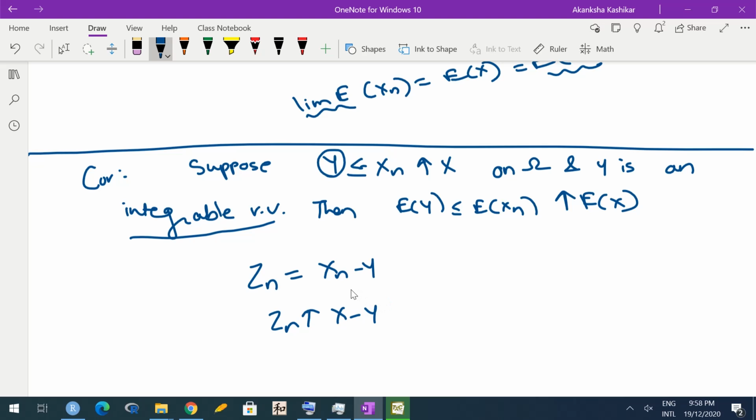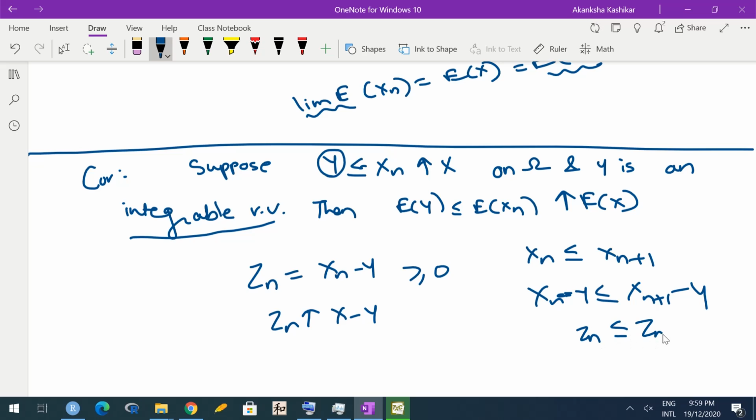Again pointwise. Pointwise convergence has all the properties of convergence of sequence of real numbers, because for every Omega it is nothing but a sequence of real numbers. Okay. And now, since Xn is greater than or equal to Y for every n, Zn will always be non-negative. And can I also say that Zn is an increasing sequence? So we know Xn is increasing means Xn is less than or equal to Xn+1. So Xn minus Y is less than or equal to Xn+1 minus Y. Correct? We can subtract Y from both the sides.